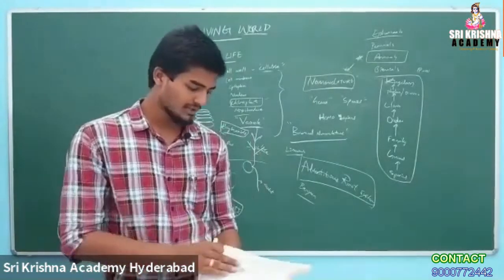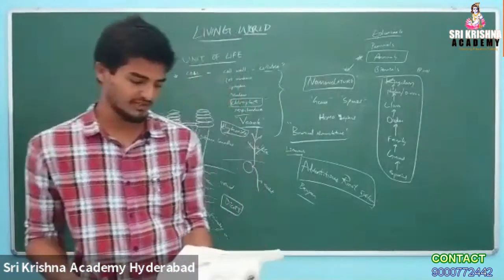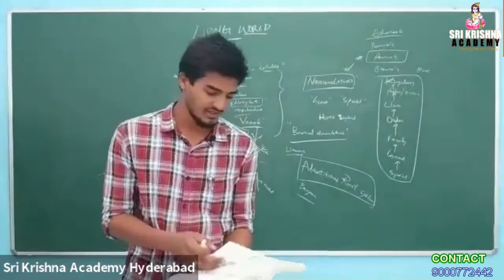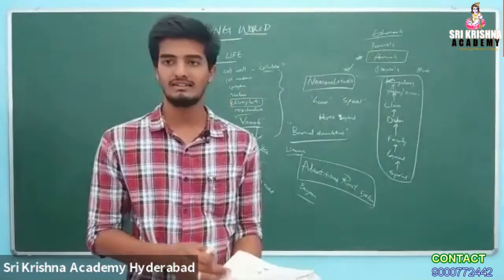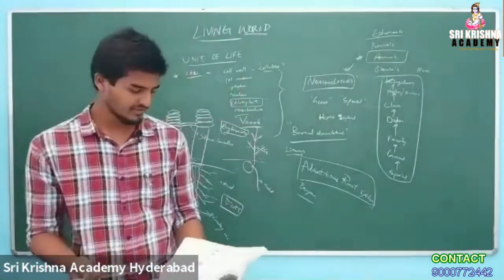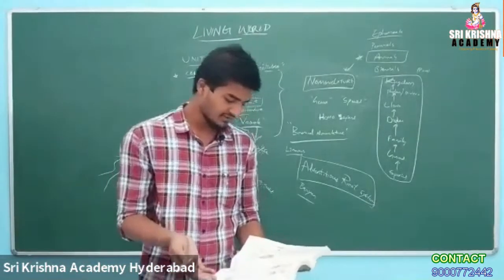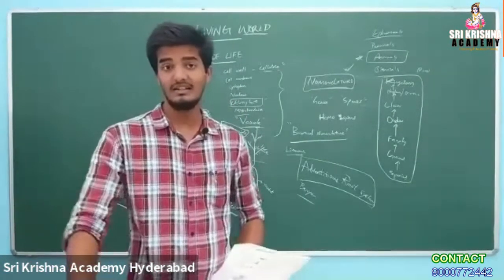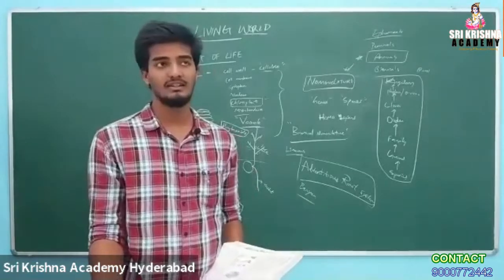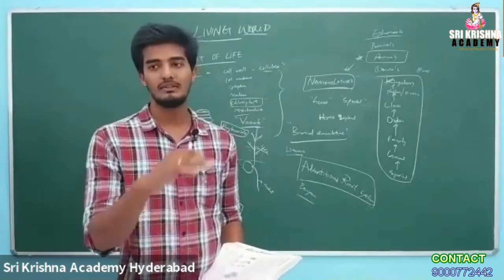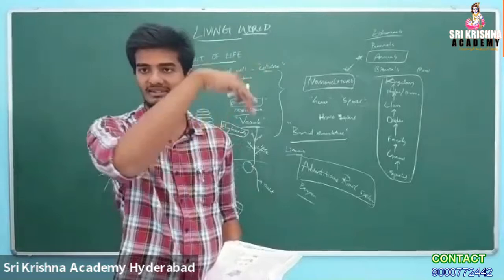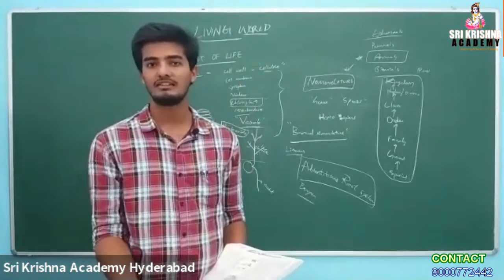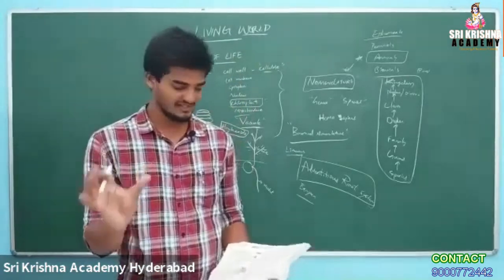What are the different types of root modifications we have seen? Fleshy or storage roots, for example Raphanus sativus like radish, carrot, and beetroot. They grow under the ground, because the food is produced above the ground but carried underground, which is why the roots become very thick and fleshy.